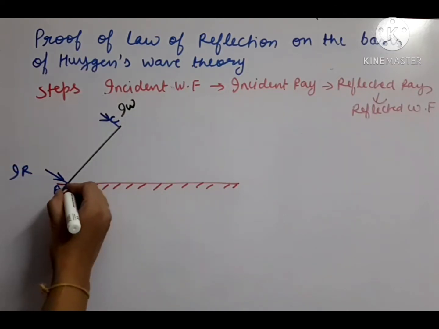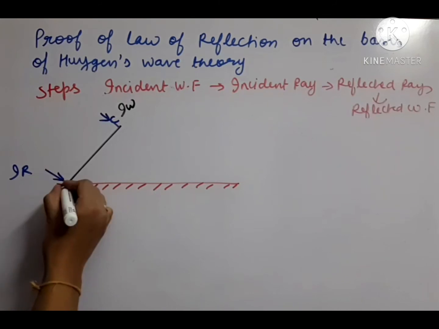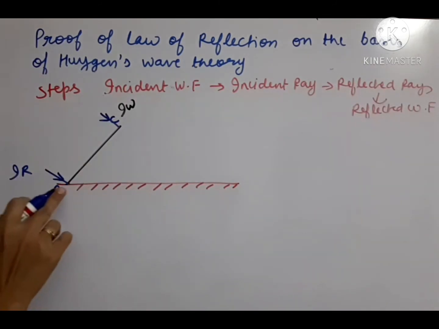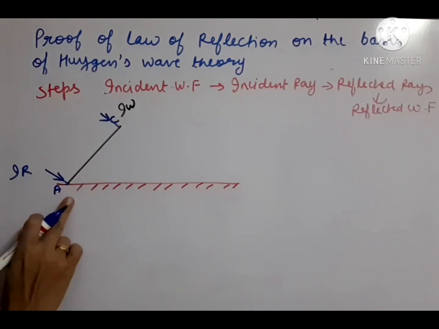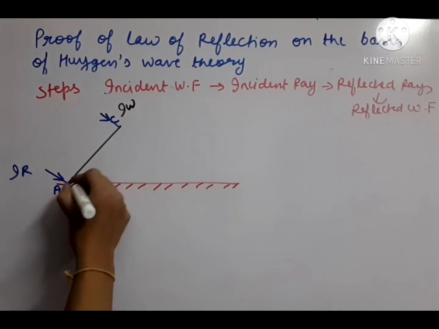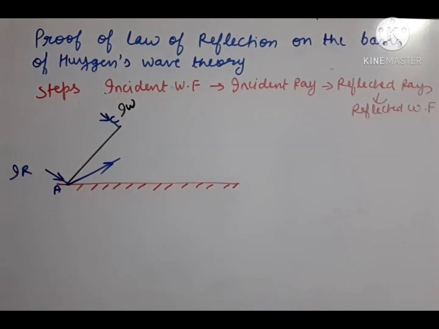Now what will happen? As soon as the ray falls on the reflecting surface, it will get reflected. The wavefront is touching the reflecting surface immediately at point A, so from here the reflecting ray will start first.